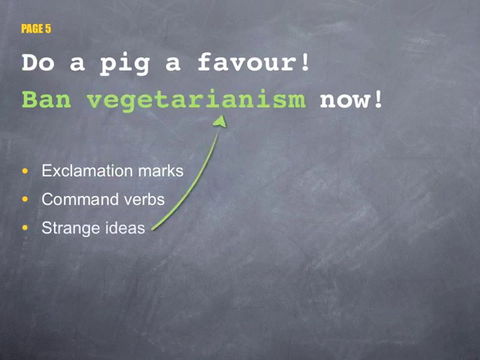Lastly, the headline contains the strange idea of banning vegetarianism. Usually we talk about eating less meat and more veg, but this writer is suggesting the opposite, so it's unusual. This raises questions in the reader's mind. Why do we want to ban vegetarianism? How would we do this? Do we really want to? This is a strong opinion, and we are tempted to read the article to find out what has upset the writer.